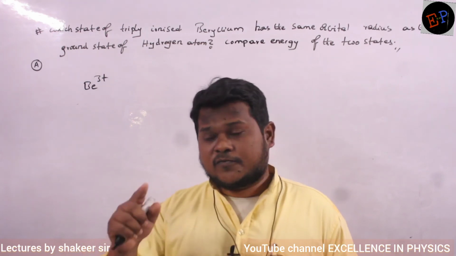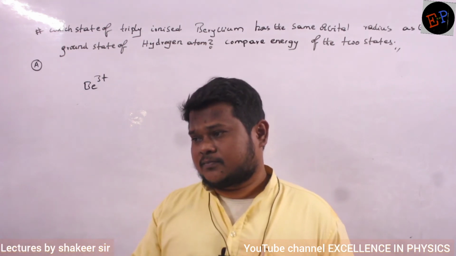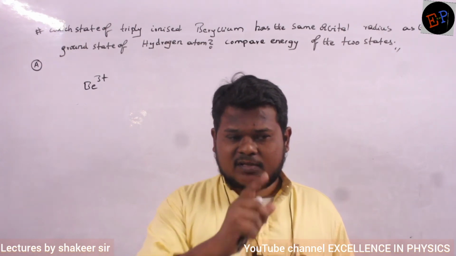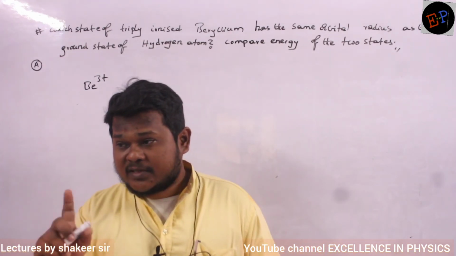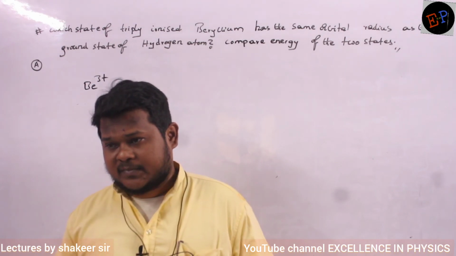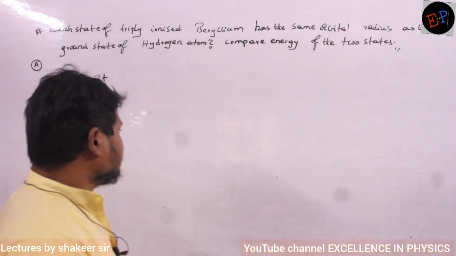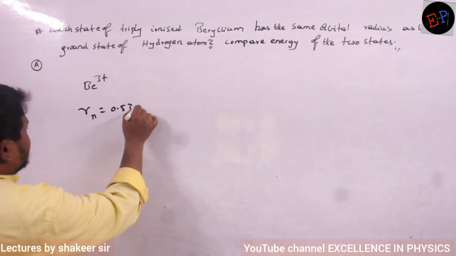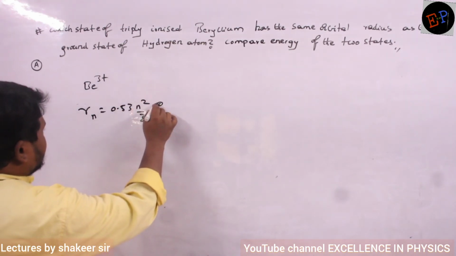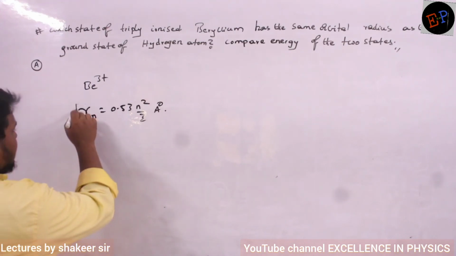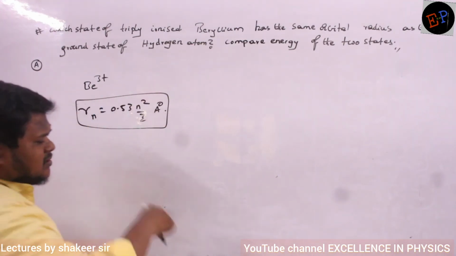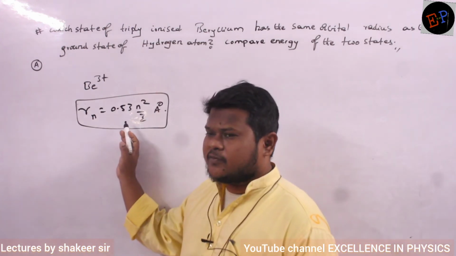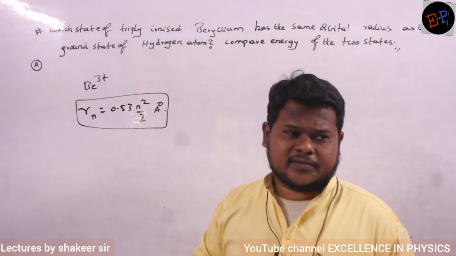The question is: which orbit of beryllium will have the same size as that of the first orbit of hydrogen? Orbit sizes are not the same in every atom, because the radius of an orbit depends on what? Radius of the nth orbit is 0.53 n square by Z angstrom. Do you remember this one? We have done this calculation in our Niels Bohr model. The radius of the nth orbit formula is 0.53 n square by Z.